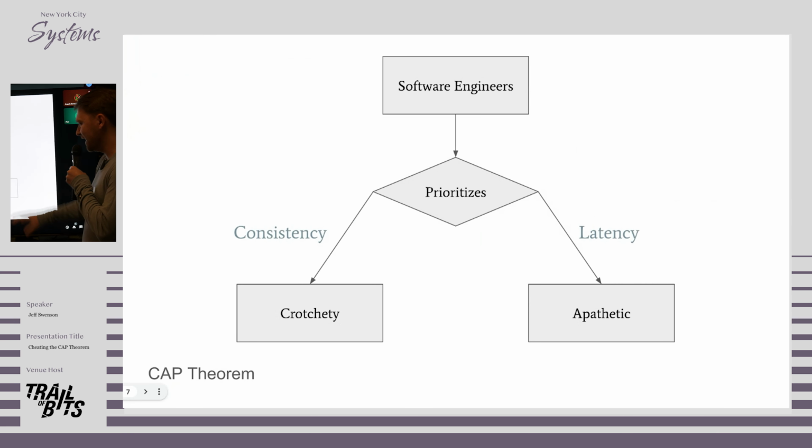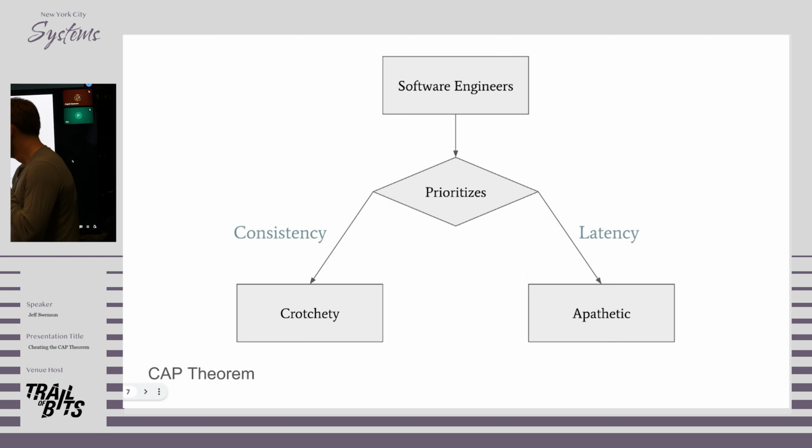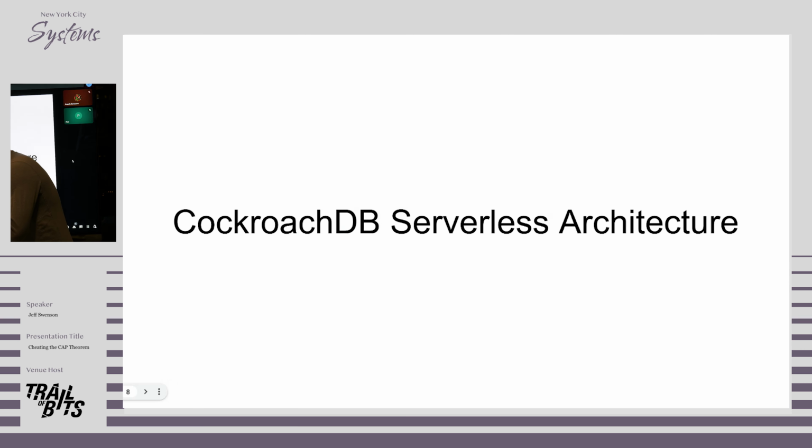And so I think that's the revised CAP theorem, which is that it partitions engineers into two categories. You're crotchety if you prioritize consistency, and you're apathetic if you think all these hoops we're jumping through just aren't worth the effort. I'm a crotchety engineer, which is why we're going to be talking about avoiding latency.